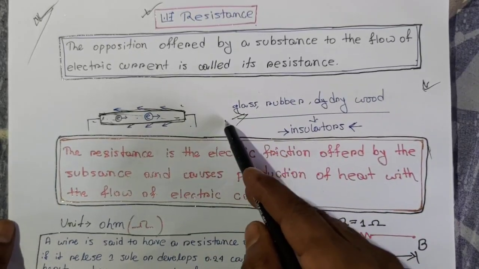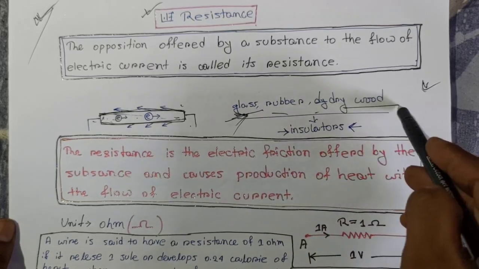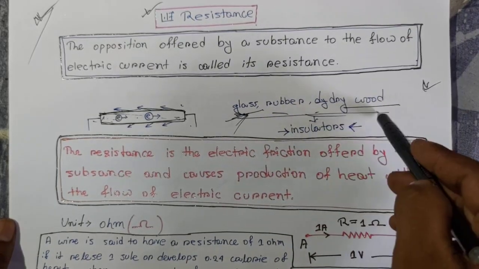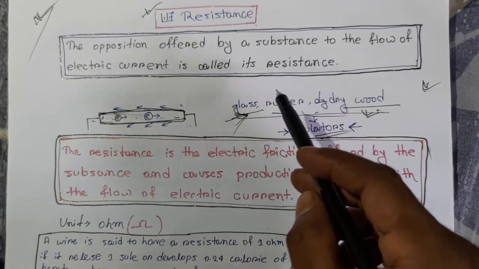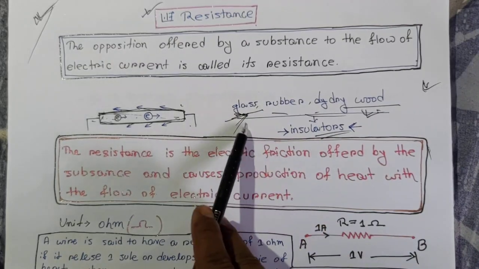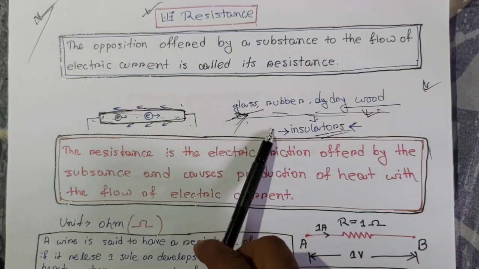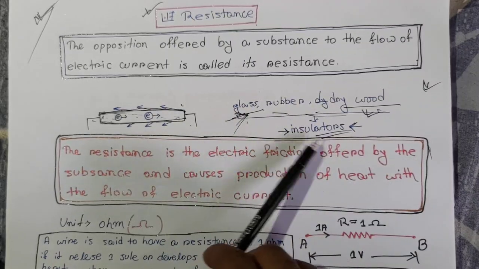Some materials with good resistance are glass, rubber, and dry wood. These are called insulators. Current can't flow through these materials. These materials have good resistance.